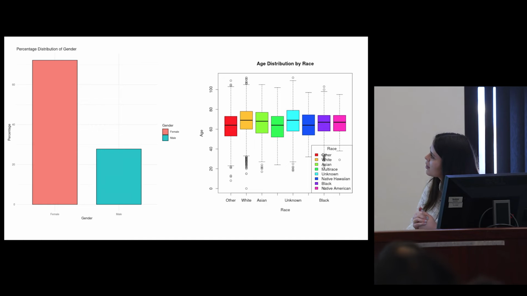So here, if we look at the bar graph on the right, we see that it is more female dominated than male dominated in this study. And here on the right, we have a box plot of age distribution by race. As you can see in the bold black, the mean age for each race ranges from 62 to 65, which is fairly close to one another.